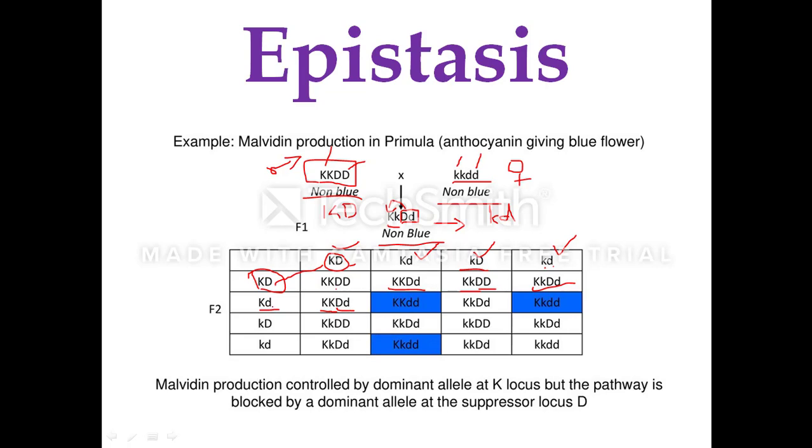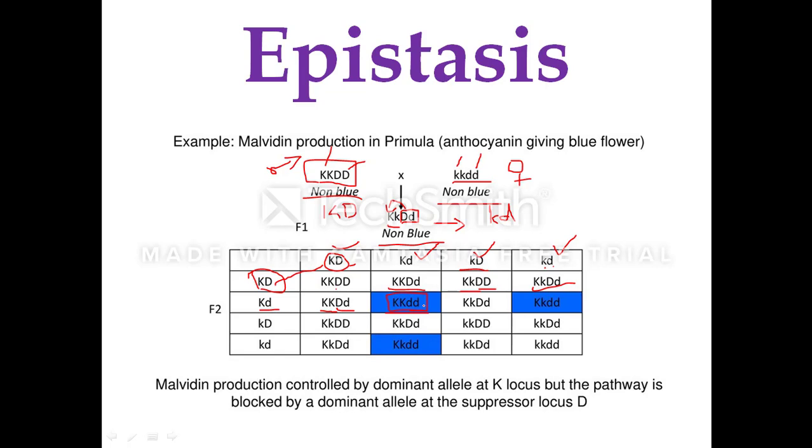And when the fusion of capital K small d and capital K small d takes place, you will have capital KK, the hypostatic gene, in the homozygous dominant condition, and the inhibitory, that is the epistatic gene, small dd, in the recessive condition. Here there is production of the malvidin. Here there is production of the pigment because of the absence of the epistatic gene.